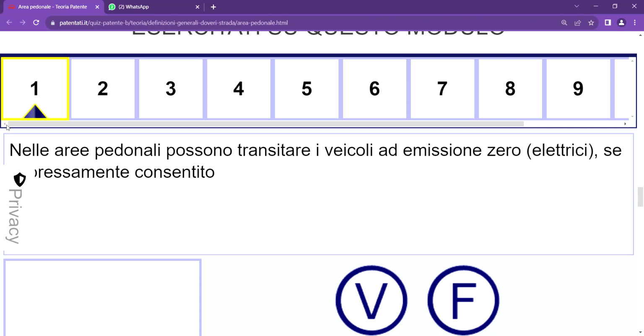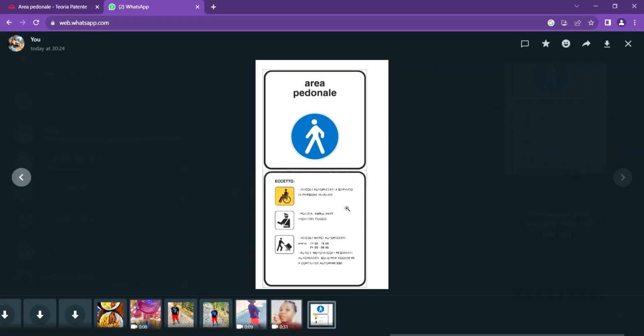When we are talking about area pedonale, now this is the symbol. This is known as area pedonale. When any zone has this symbol, it's simply telling you that you can't access it. You cannot drive in this zone. If you are driving a car, you can't drive in the zone that has this symbol. So the only thing that is permitted, number one, is leg movement. You can see it here. It means you can walk with your leg in that place. So the movement of pedestrians is permitted.